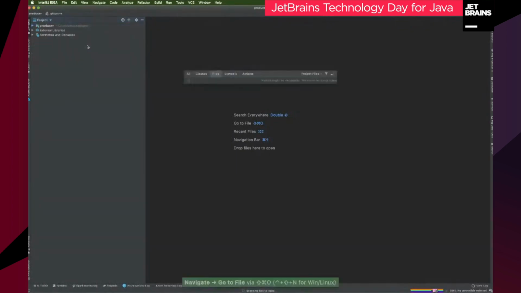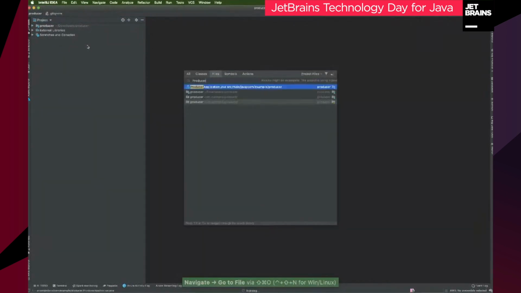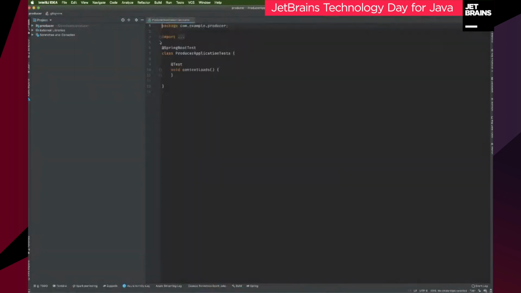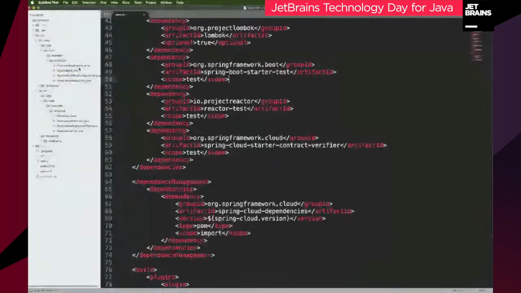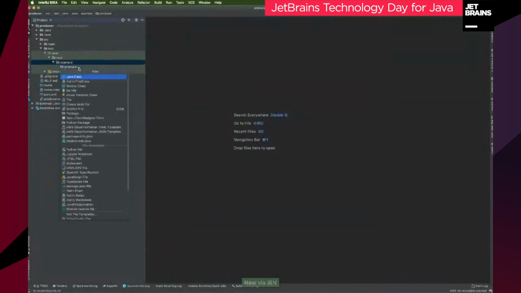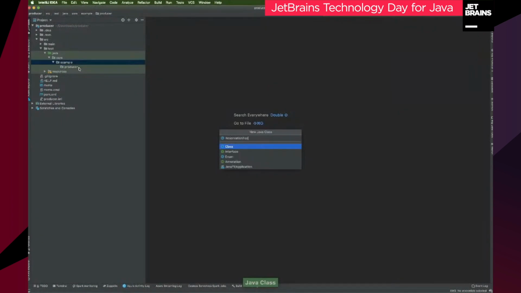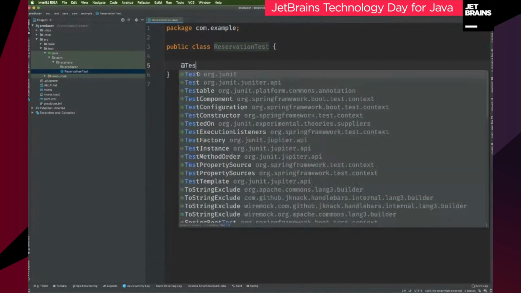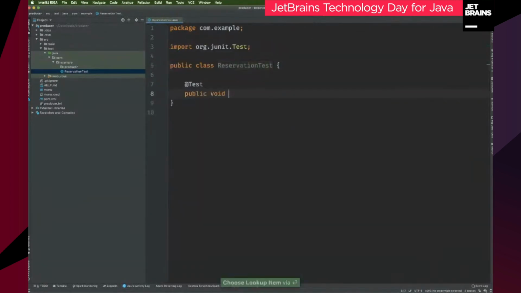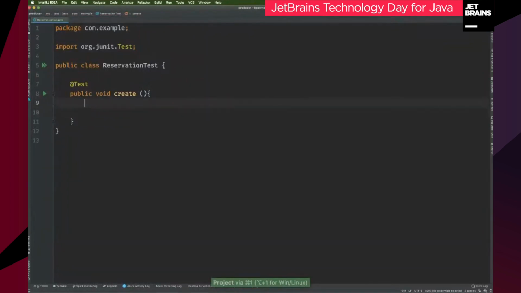Okay, take 3. This time, here's our application. Here's our test. Again, we're going to delete that test. We don't really want the test, so we'll get rid of that. And we're going to build a test to test a particular entity. This entity is going to be called a reservation. So I'll write a reservation test class. This test is just going to prove certain things about a particular entity, about its ability to support fields and so on. Just creation, just a construction, not a big deal, right? A very simple test, not even a unit test, just a regular test.